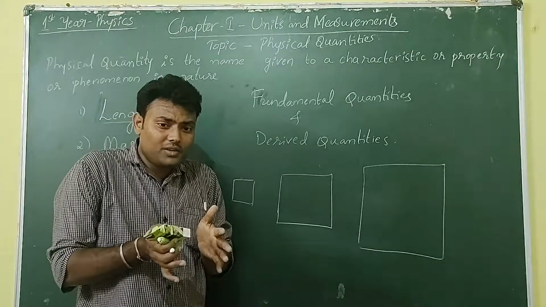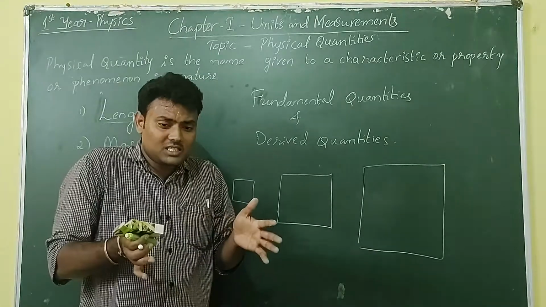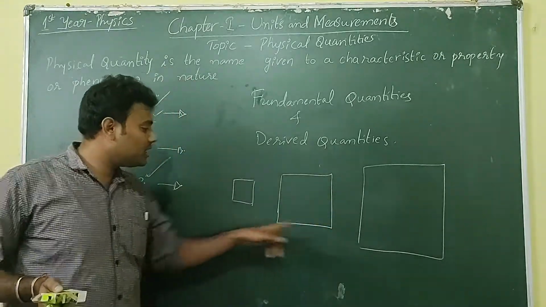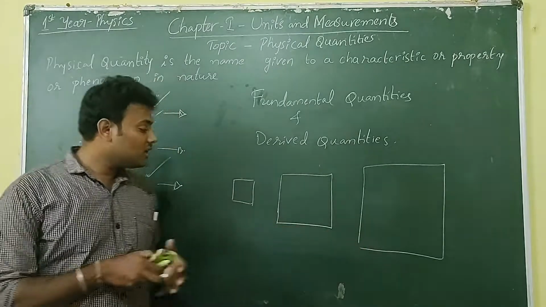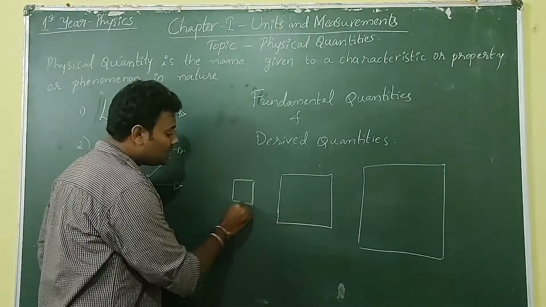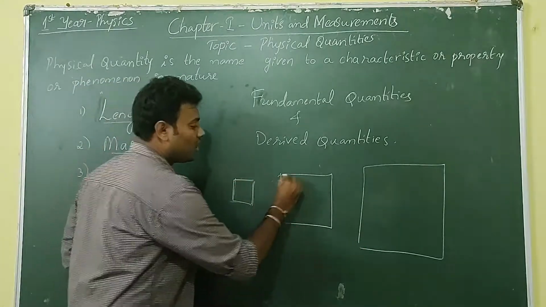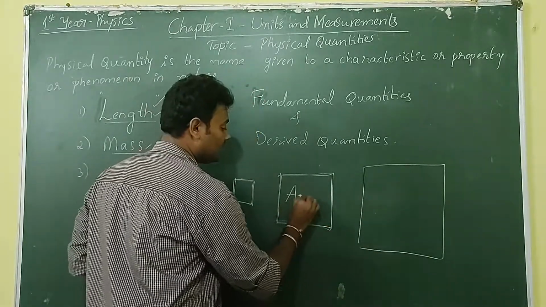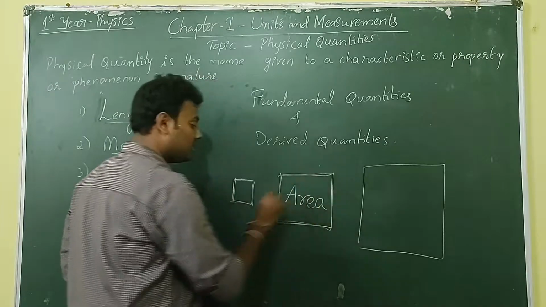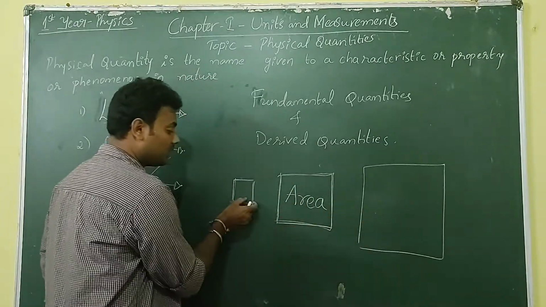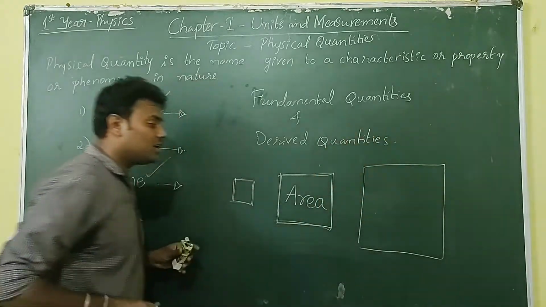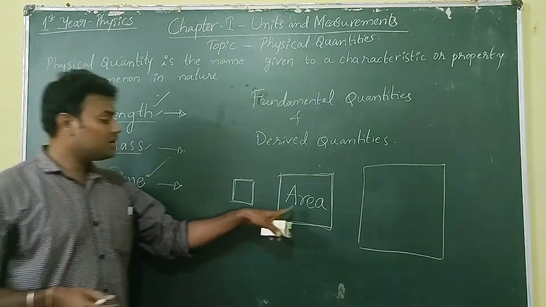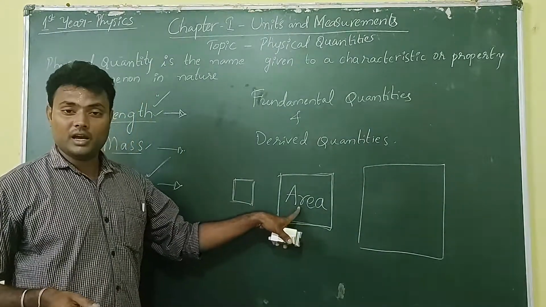There is something which is increasing from here to here. What is that? Something increasing in this enclosed area. We name it as area. In this enclosed part, something is increasing in different directions. That we name as area.